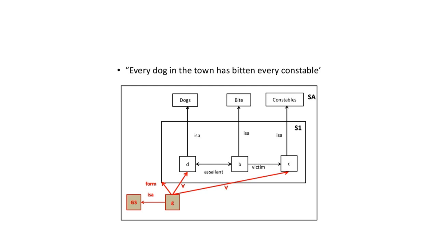Another example, every dog in the town has bitten every constable. Here we have to identify the quantifiers. Every dog, every constable. G is an instance of GS. It has form, and here we require two quantifiers. Why? Because here we have two universal quantifiers. One is related to dog, another one is related to constable. This whole portion has to be included in a rectangle.